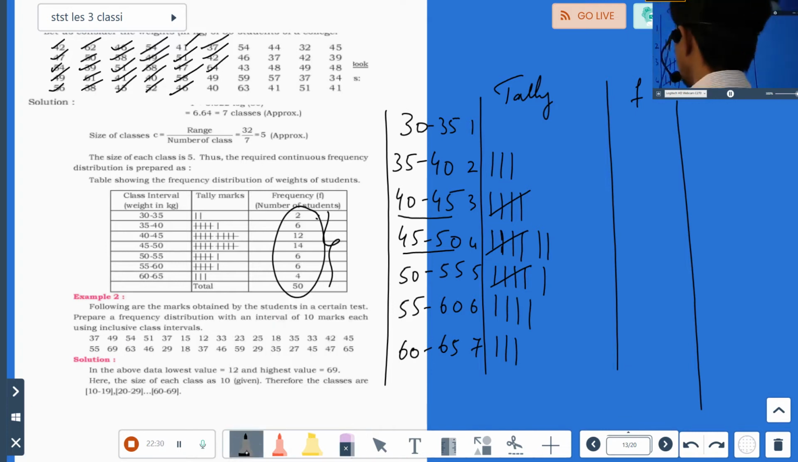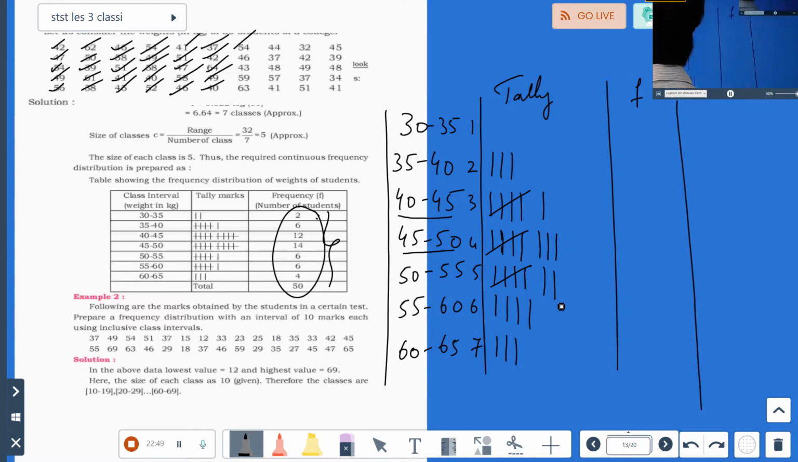Next is 49. Where is 49? Where will it come? Here. 49. Then we have 40. Where will 40 come? 40 will come here. Higher class, as I said. 40. Then 54. Where should I put 54? 54 will come here. Then next, where is the next value? 46. Where will 46 come? 46 will come here. It is over.